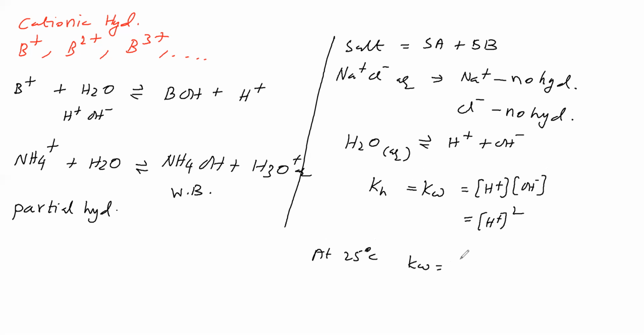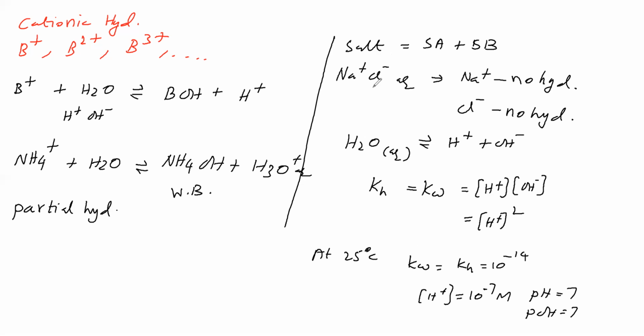Kw is equal to Kh is equal to 10 power minus 14. Therefore, concentration of H plus is equal to 10 power minus 7 molar. So pH is equal to 7. Similarly, pOH is equal to 7. Therefore, at 25 degrees Celsius, we calculated the pH of this salt solution, and it comes as 7. Therefore, this salt solution is neutral.